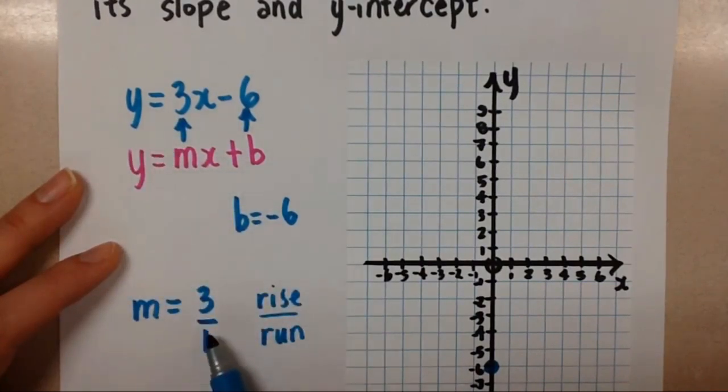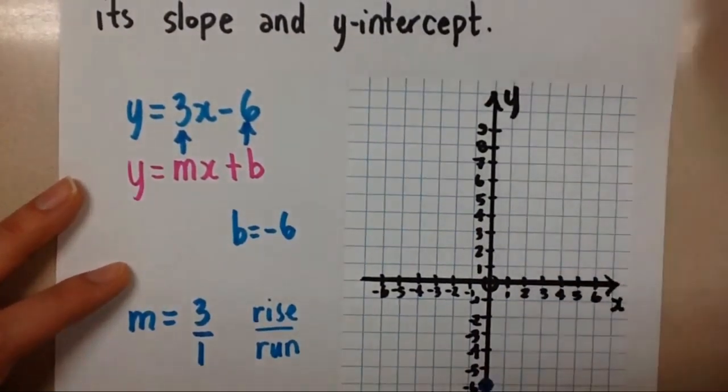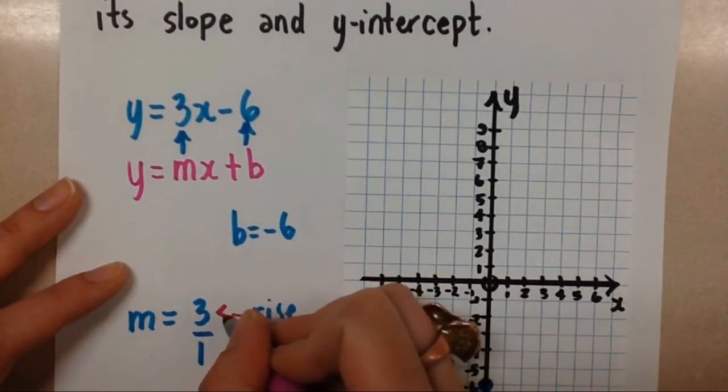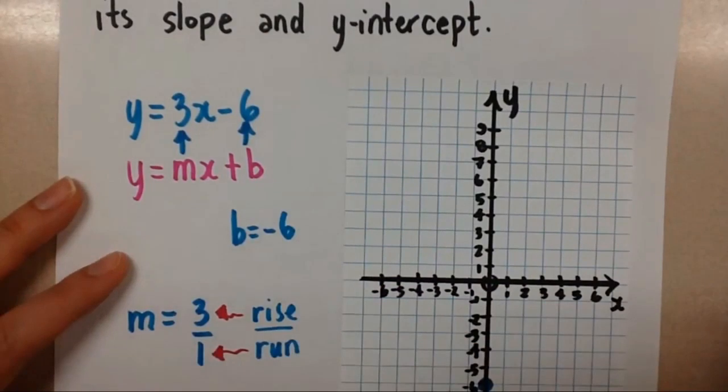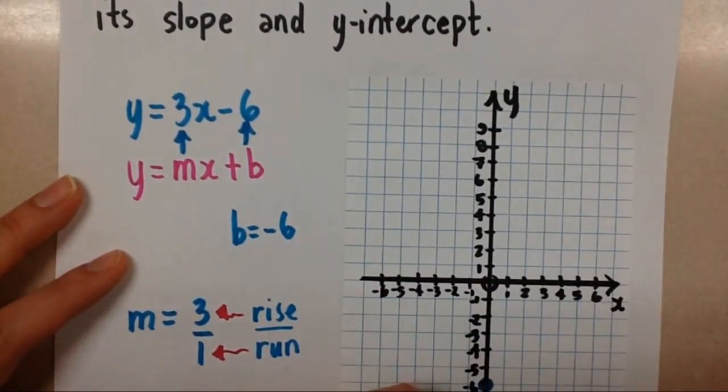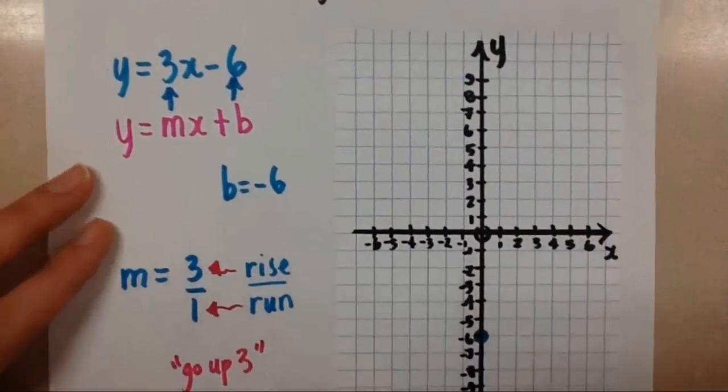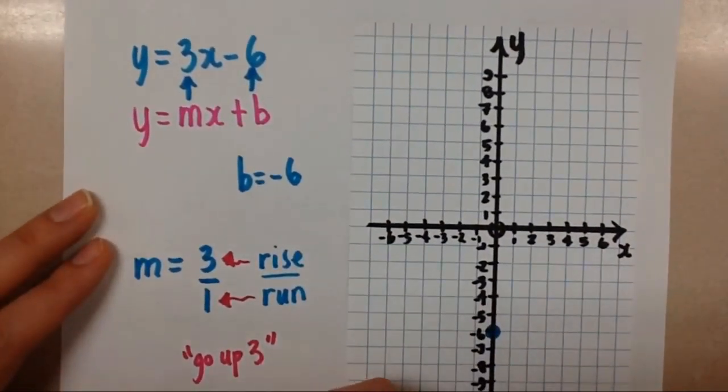But since we didn't have one, we're going to create that denominator. And now we see that the rise is positive 3 and the run is positive 1. This means go up 3 for the rise and go right 1 for the run.